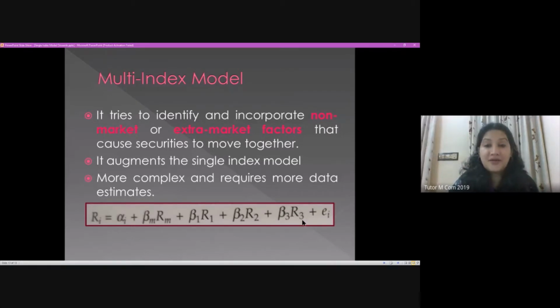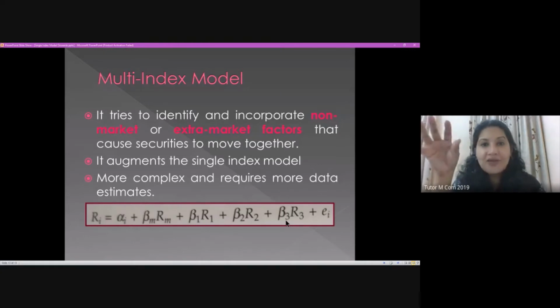R3 can be another factor, such as a natural calamity, in the Indian scenario. So this is a multi-index model considering three factors, apart from our single index definition.